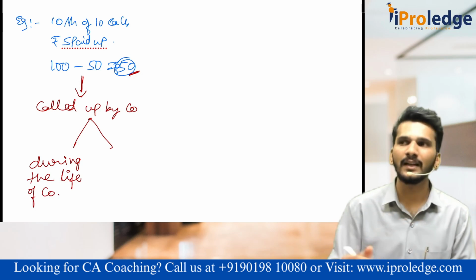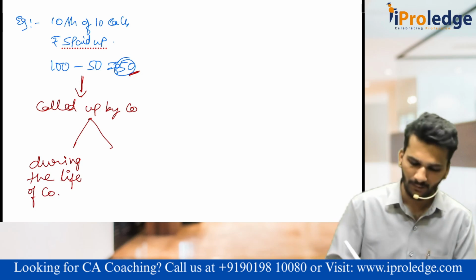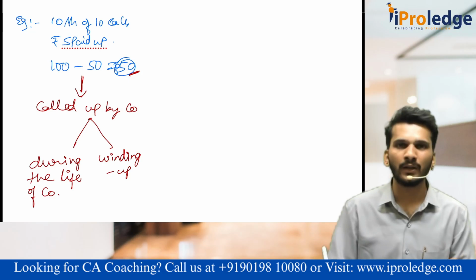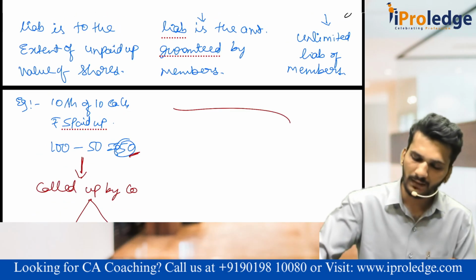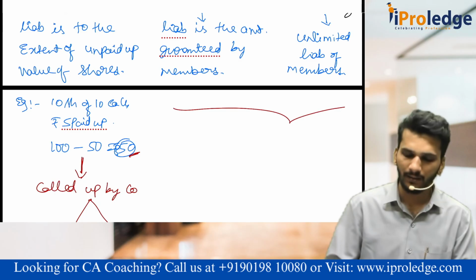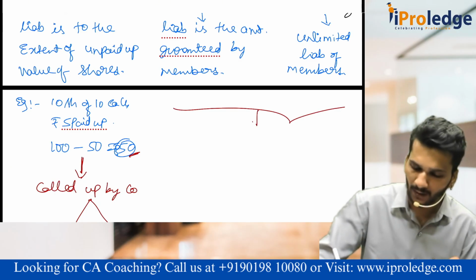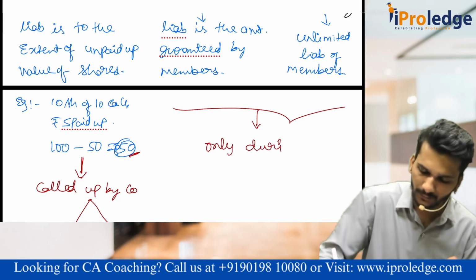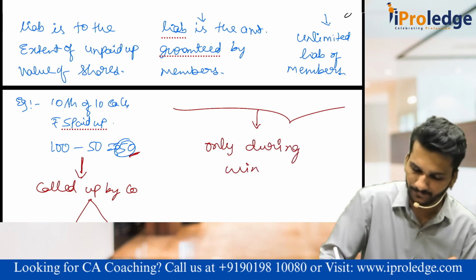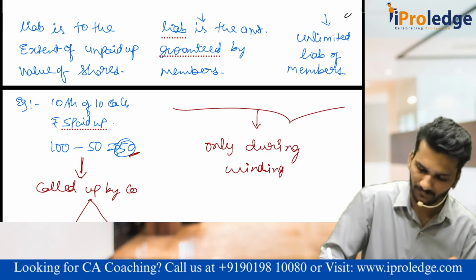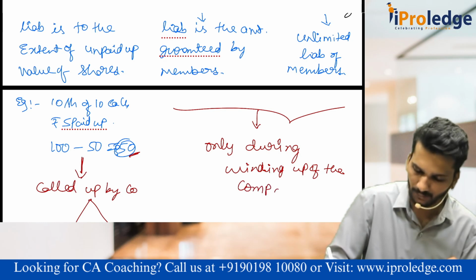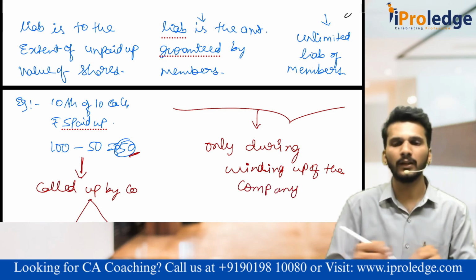Whenever the company is running its operation, it can call the money during that time also, or during the winding up also, irrespective of those things. But when it comes to guarantee company and unlimited company, it can be called up only during winding up of the company.